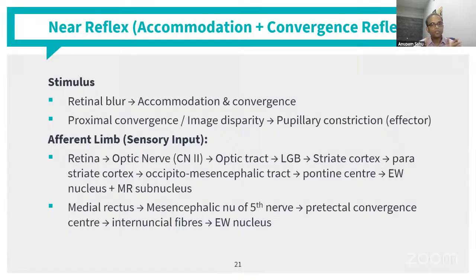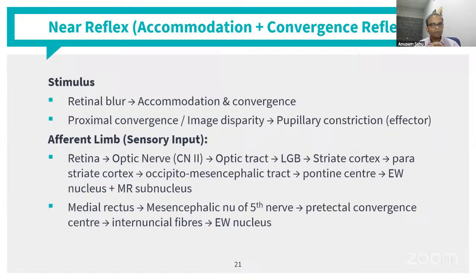So it goes to these different areas, where the Edinger-Westphal is the parasympathetic pathway, which will again go and stimulate the accommodation, and the MR subnucleus will lead to the convergence effect. So that is the pathway that is as of now considered to be working for accommodation reflex.